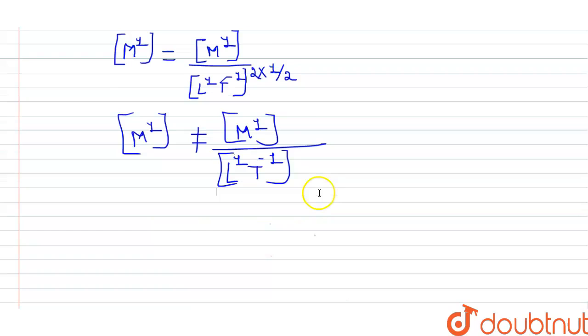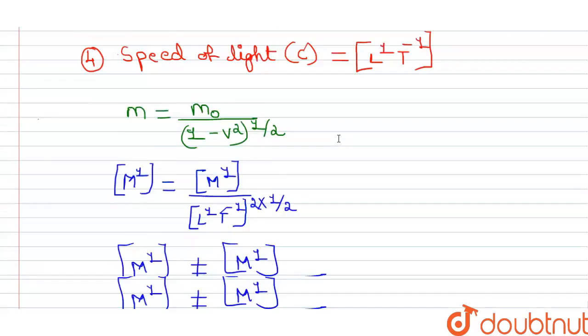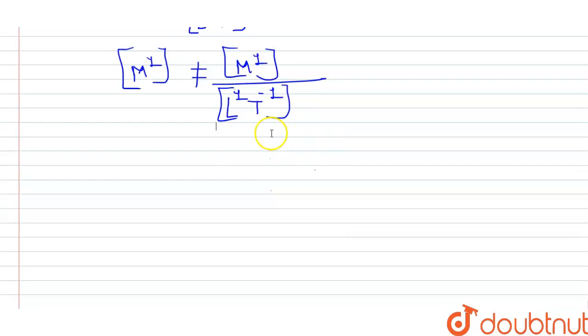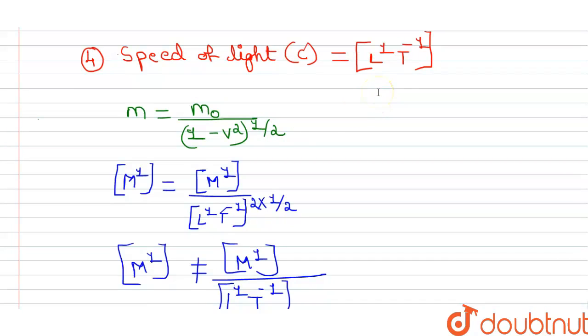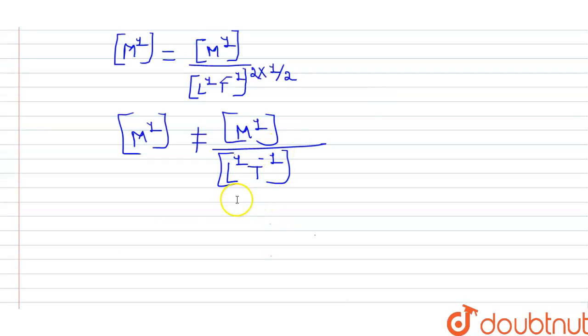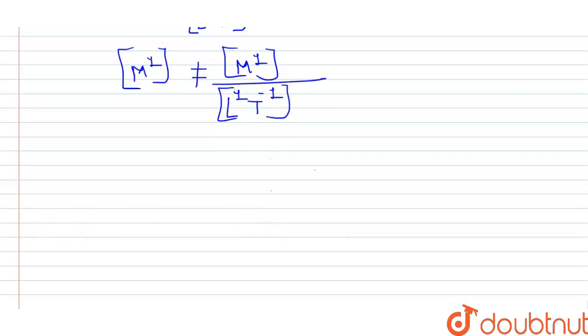So, now, the question is where to put the missing c. So, we all know that the dimensional formula of c is L power 1, T power minus 1. If I will put c here, if I will divide c with this v, then this formula will become dimensionally correct.